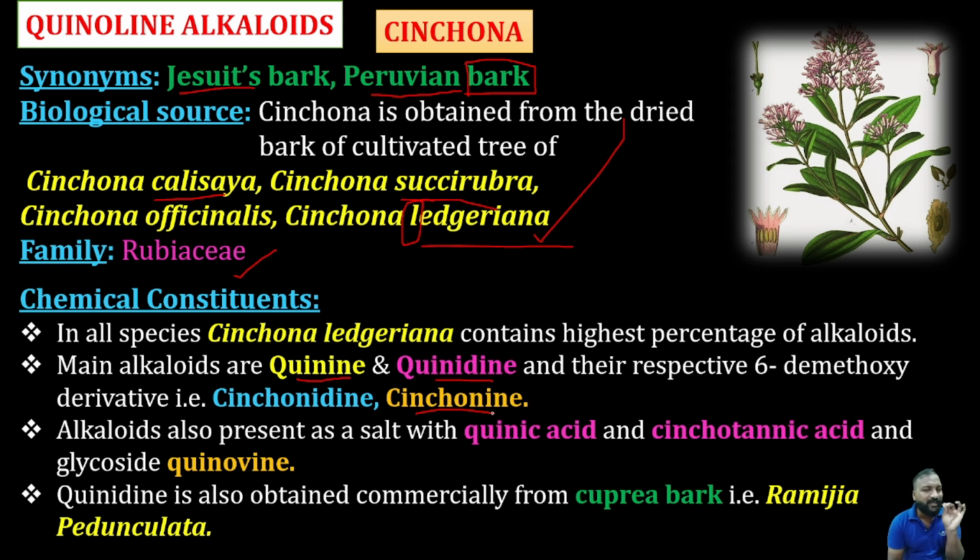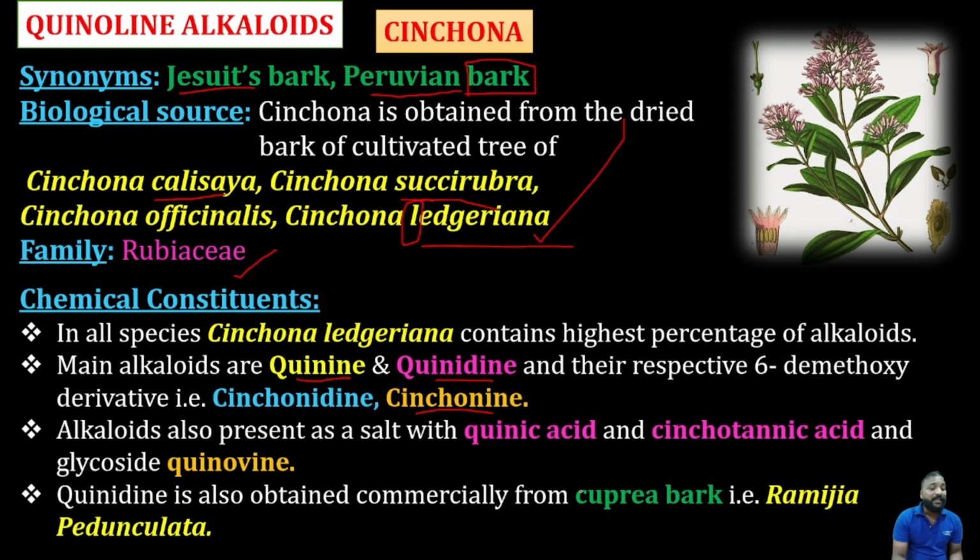In general, alkaloids exist as free bases or free salts of organic acids in plants. But what will be the major required form? We require the salt form, because the salt form has major solubility in water. So in general quinine will be present as a salt with quinic acid, a salt of an organic acid. It is present as a salt with quinic acid and cinchotannic acid, and also a glycoside like quinovin. The glycoside is present in a minute amount, that is quinovin.